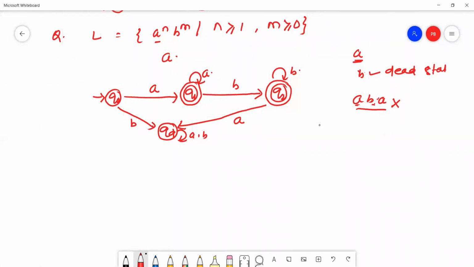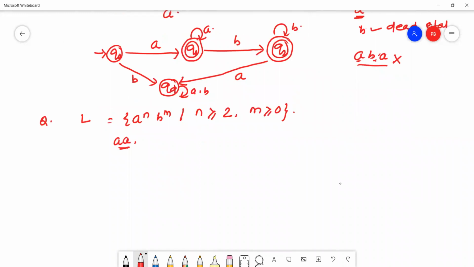Okay. The next question, the language is A to the power n, B to the power m, where n is greater than or equal to 2 and m is greater than or equal to 0. What is the minimum string? The minimum string is double A. So now we'll construct the DFA.